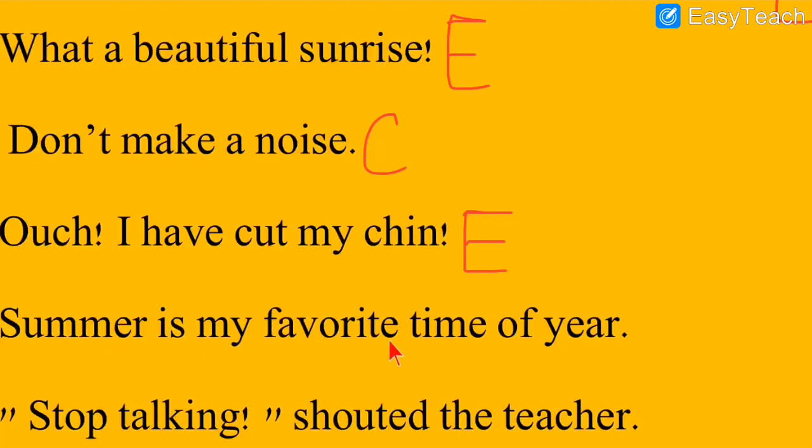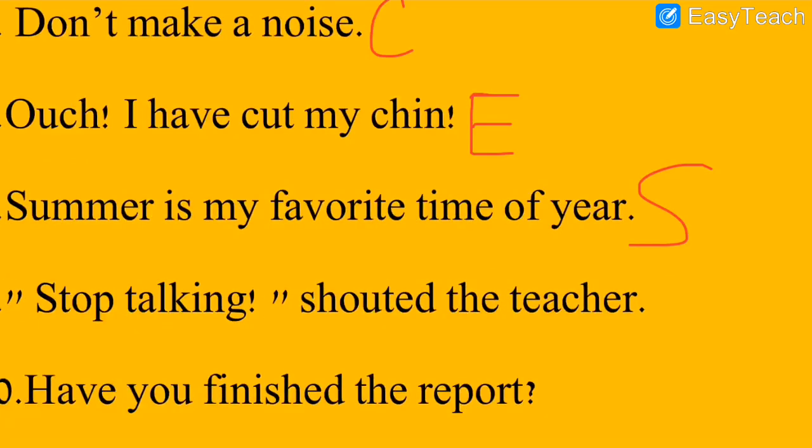Next one, summer is my favorite time of year. See, summer is my favorite time of the year. The speaker is talking about the season. So in all there are 4 seasons and he liked summer. So his favorite season is given over here. This is just information, a simple statement. He likes summer and that is just information. So for the statement we just write S for statement because it is a simple statement with a full stop. This is just information given.